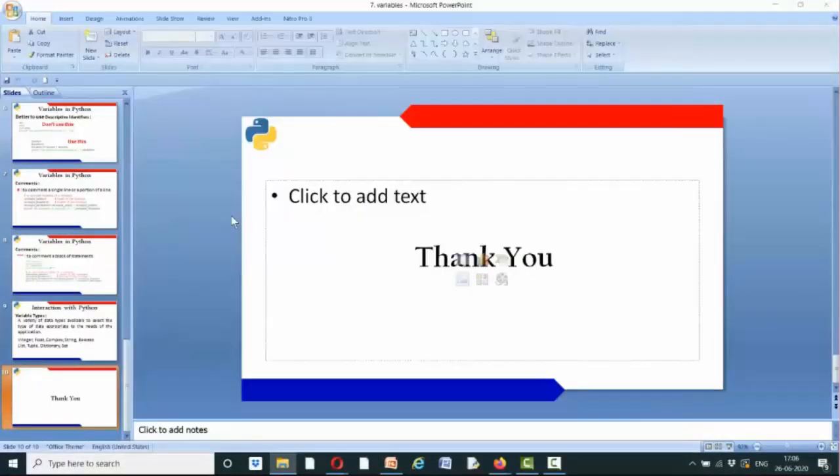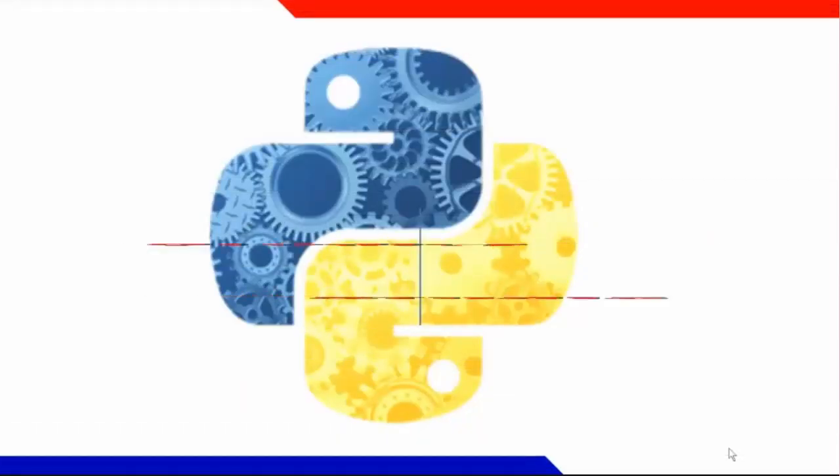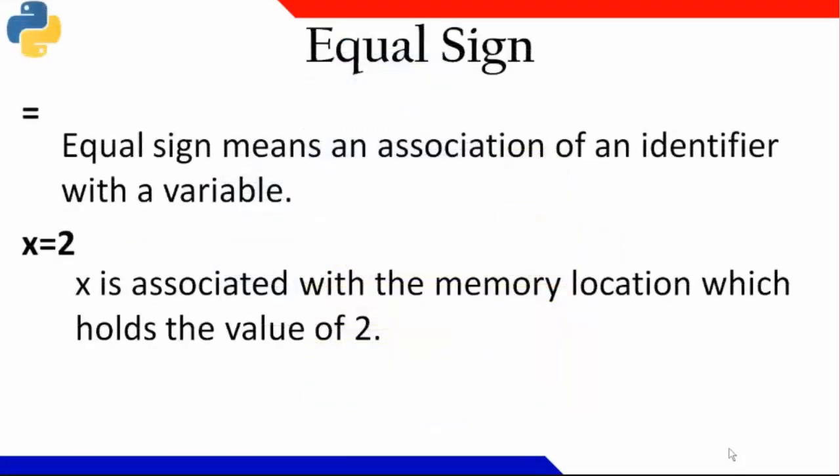Now, equal plays a very important role in Python. The equal sign means you are assigning the value to an identifier. So it means association of an identifier with a variable. Now, if I am writing x equal to 2, it means x is associated with a memory location which holds the value 2. Now, if you are writing print x, it means the multiplication of these two is saved in x, and x is getting printed here.